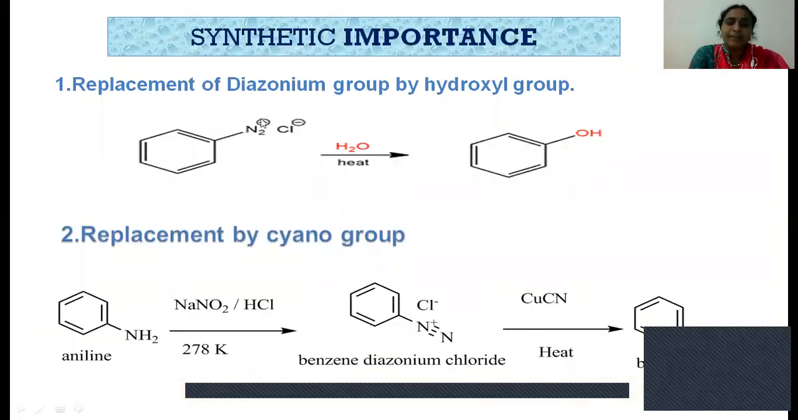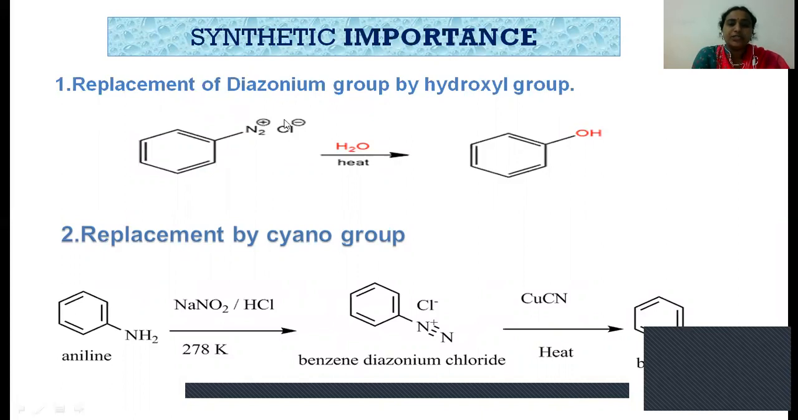With the help of the benzene diazonium chloride, we can prepare different types of aromatic compounds. That means this benzene diazonium chloride has a lot of synthetic applications. So let us see the synthetic applications of the benzene diazonium chloride. First chemical reaction: replacement of the diazonium group by the hydroxyl group.